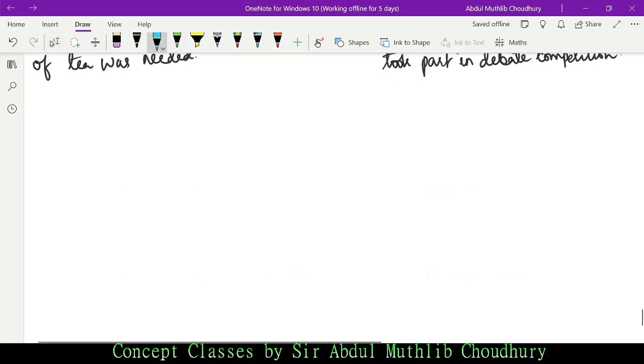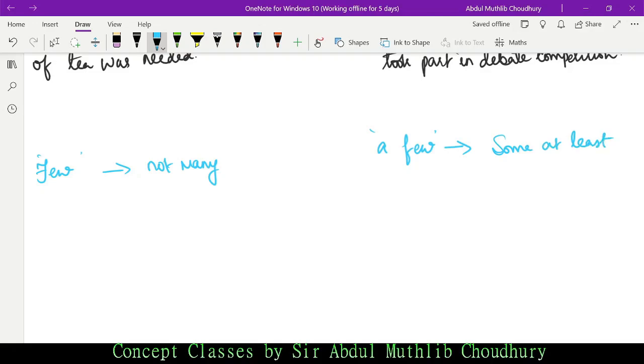Now let us learn about few and a few. A few is different, few is different. See, few means not many. A few means some, at least. Few is used in negative context. A few is used in positive context.